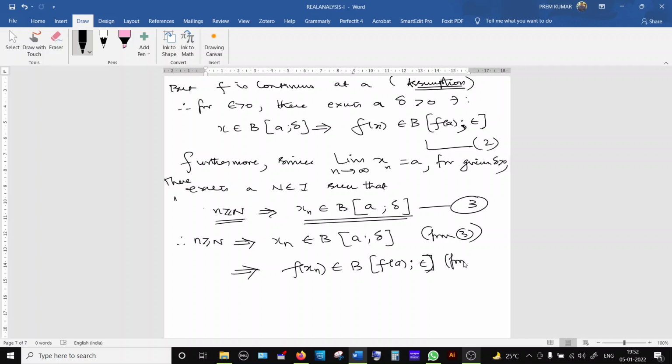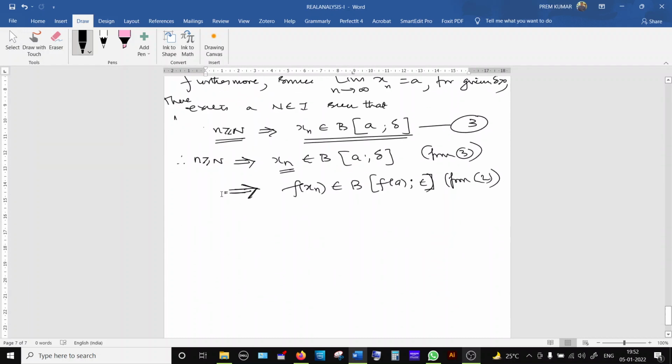This is from 2. Generally we write it as x, but here I put xn. That is also an element. So when x belongs to this open ball, f of x belongs to this open ball as per 2. So from this, implies this. That is from 2. Now you can combine this and this.